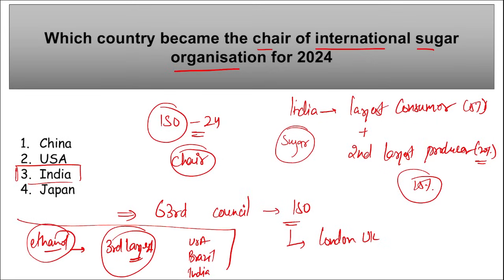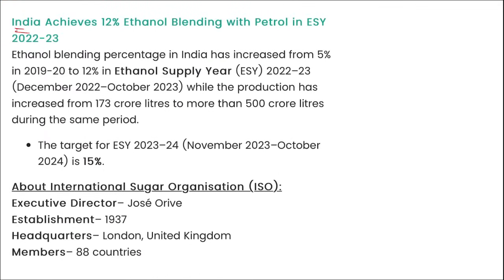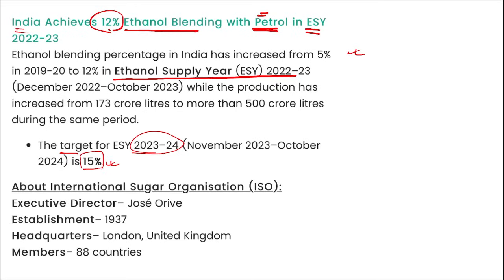Why I'm talking to you about this is because recently India has achieved 12% ethanol blending with petrol in ethanol supply year 22-23. Mark this also. This is important. And the target for the year 23-24 is 15%.